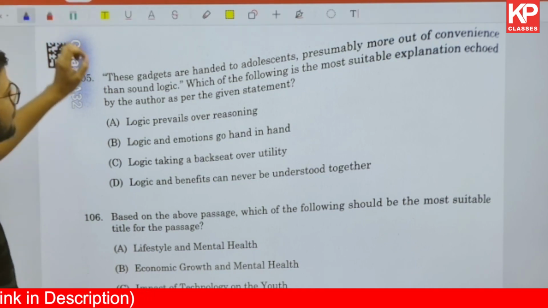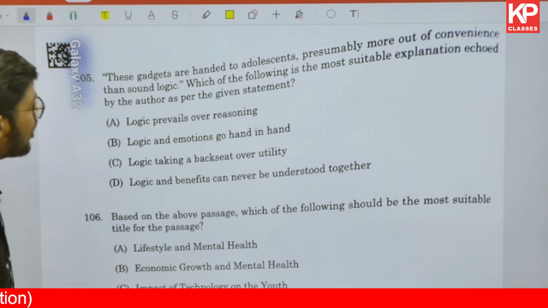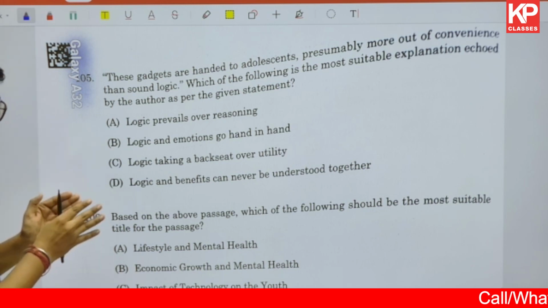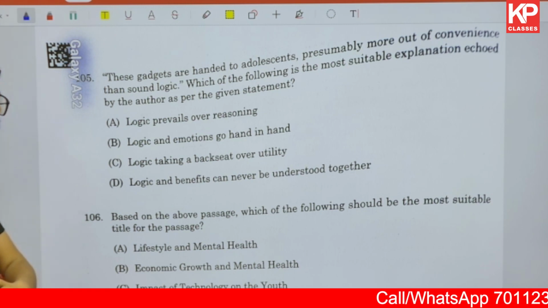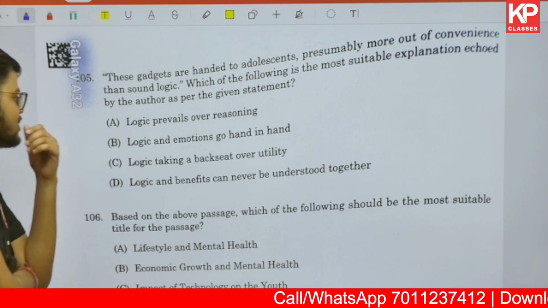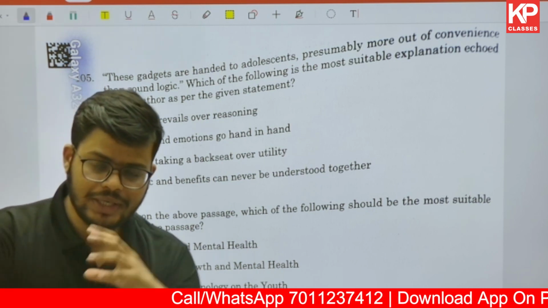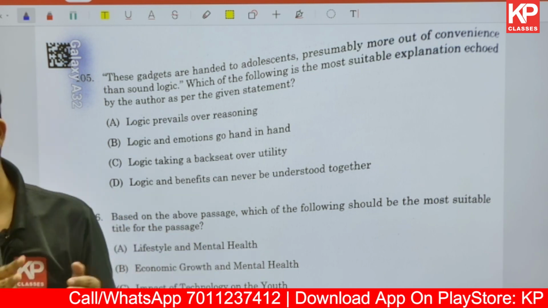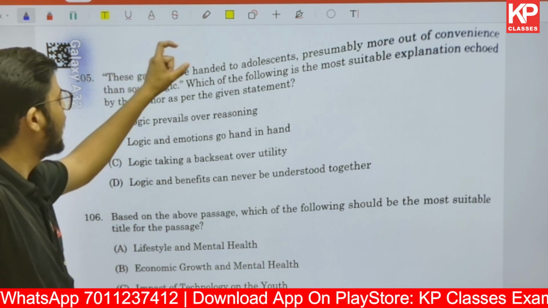Now this question number 105 is given. It says, these gadgets are handed to adolescents presumably more out of convenience than a sound logic. Which of the following is the most suitable explanation echoed by the author as per the given statement? Now finding the answer in these cases becomes very easy. And why does it become very easy? Because here you don't need to read the complete passage. Here they have given a certain part of it and they are asking which according to you is the correct one, right? So here it says these gadgets are handed to adolescents.